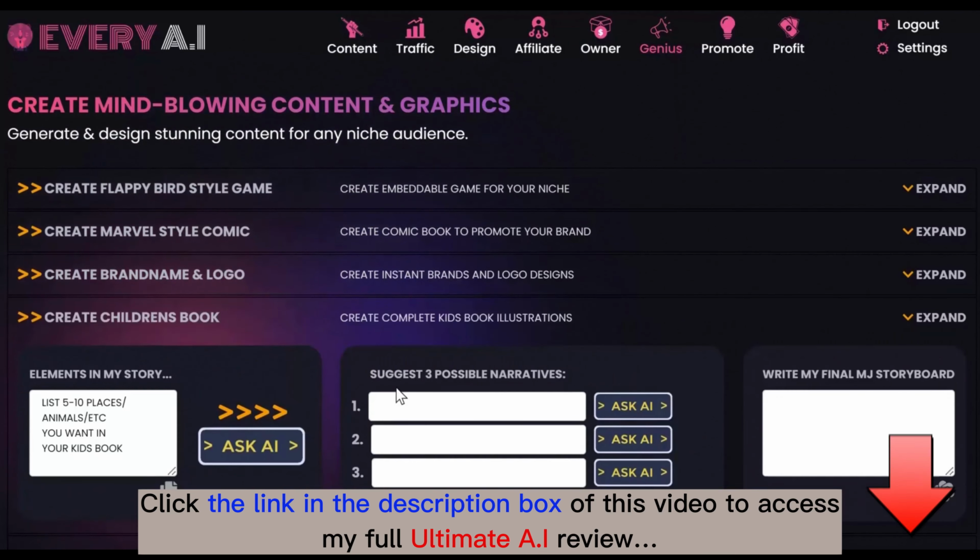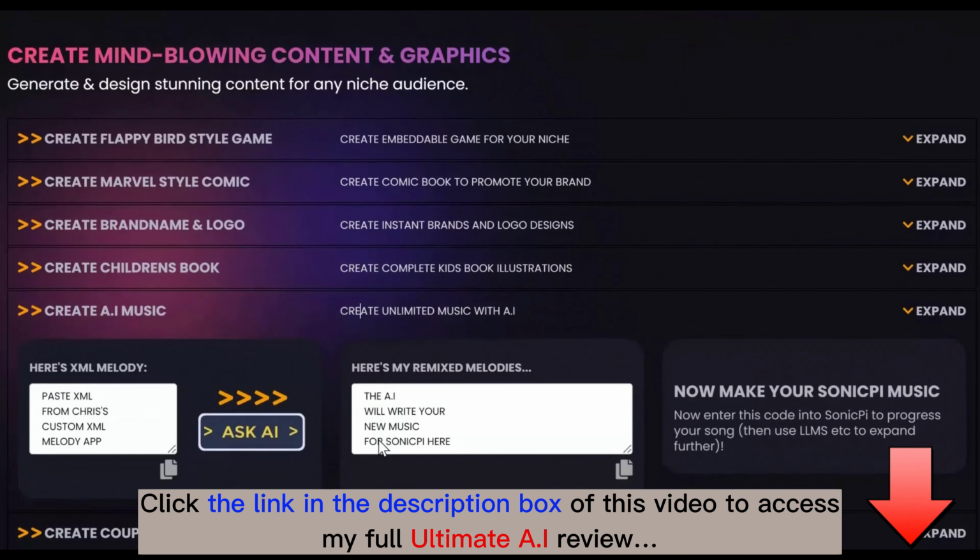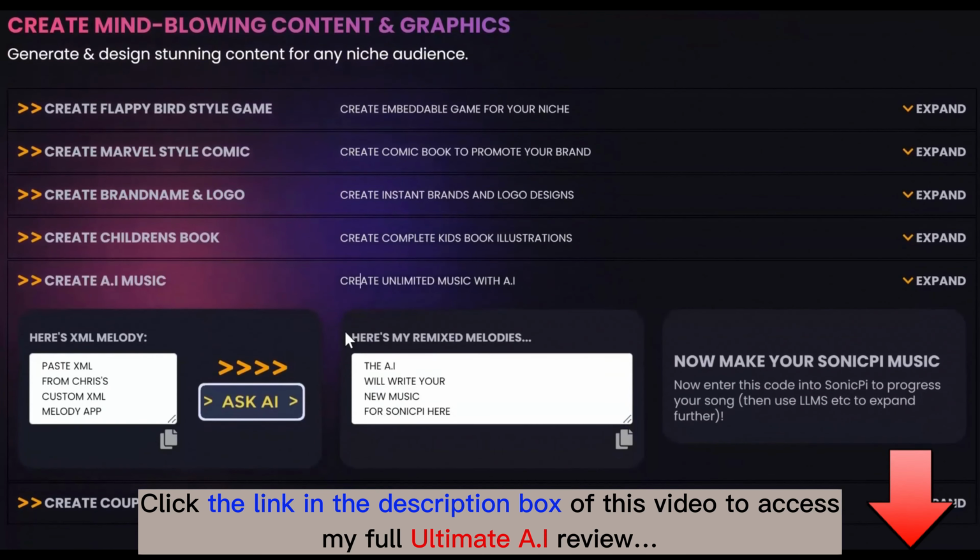You can create children's books. There's a lot of demand for children's books. A lot of people want to do it. Of course, people with kids want to do it for their own kids. But there's also a lot of money to be made in it. And then lastly on this page, we can also create AI music as well.